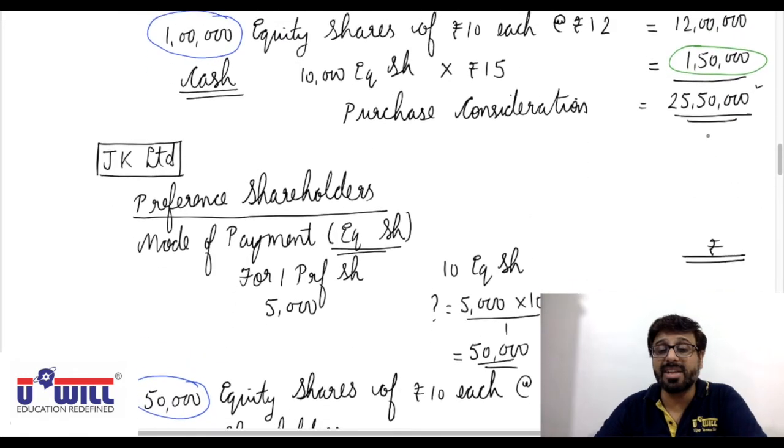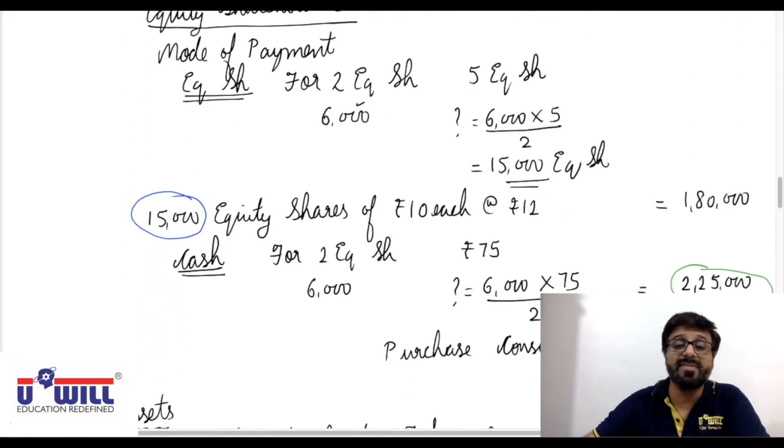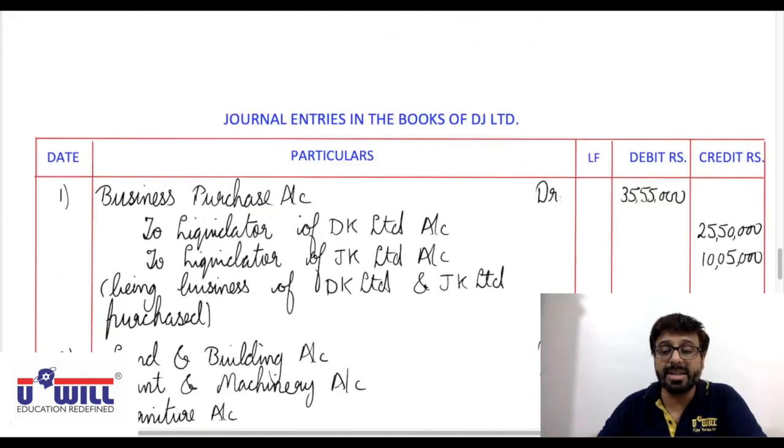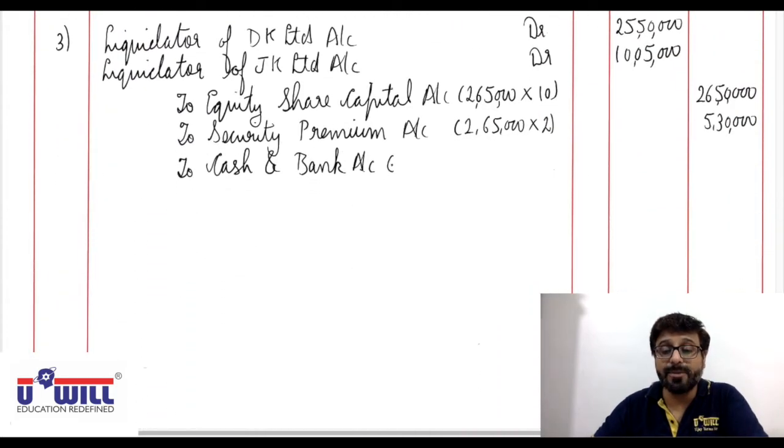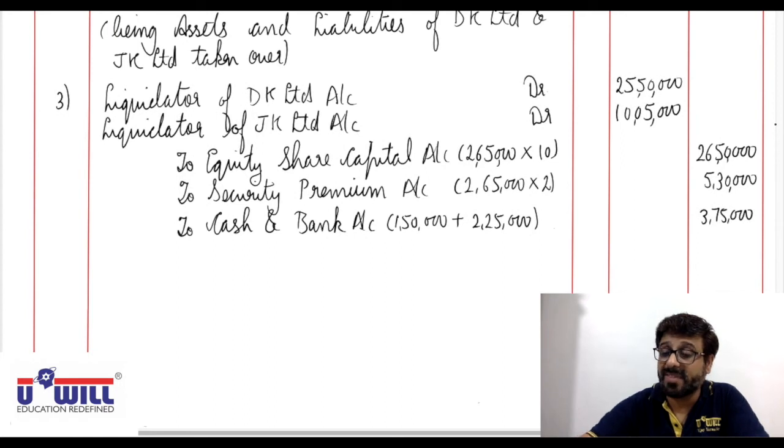So 1,50,000 plus 2,25,000, that is 3,75,000. Here you can also cross-check: 26,50,000 plus 5,30,000 plus 3,75,000 will match with 35,55,000.